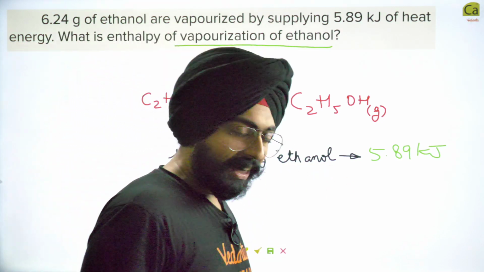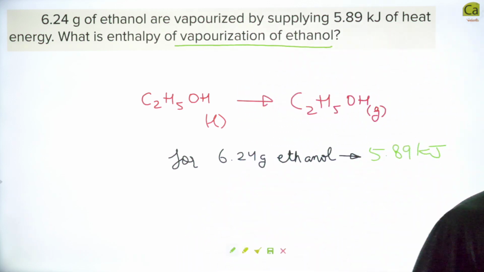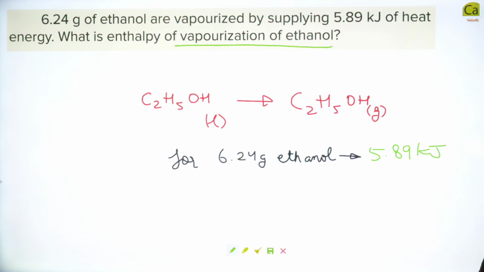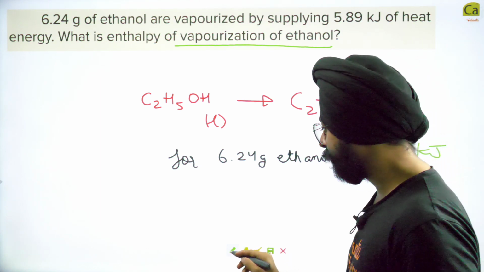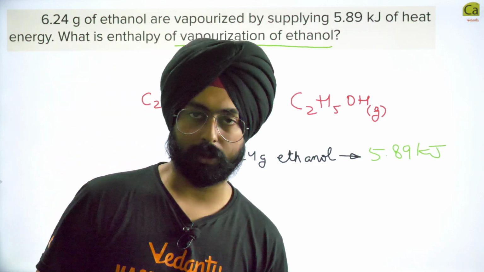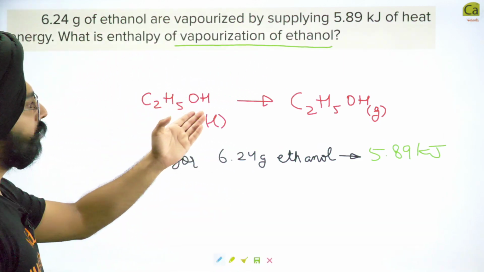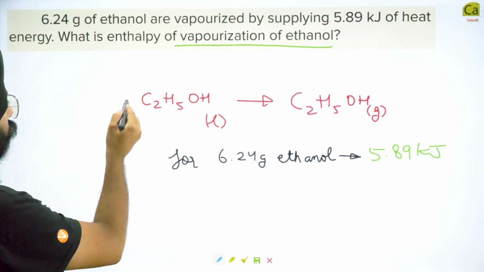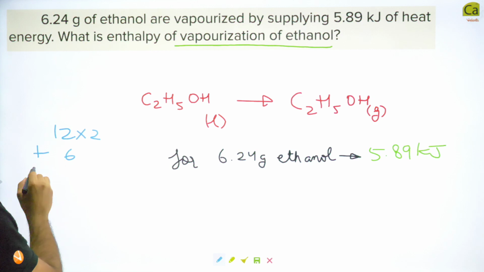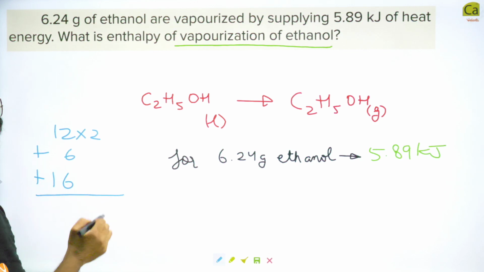Because we are defining the enthalpies of vaporization for 1 mole of the substance. We have to define the enthalpies of formation for 1 mole of the substance. So what is the molar weight of this substance, people? What's the weight for 1 mole? 12 into 2 plus 6 plus 16.